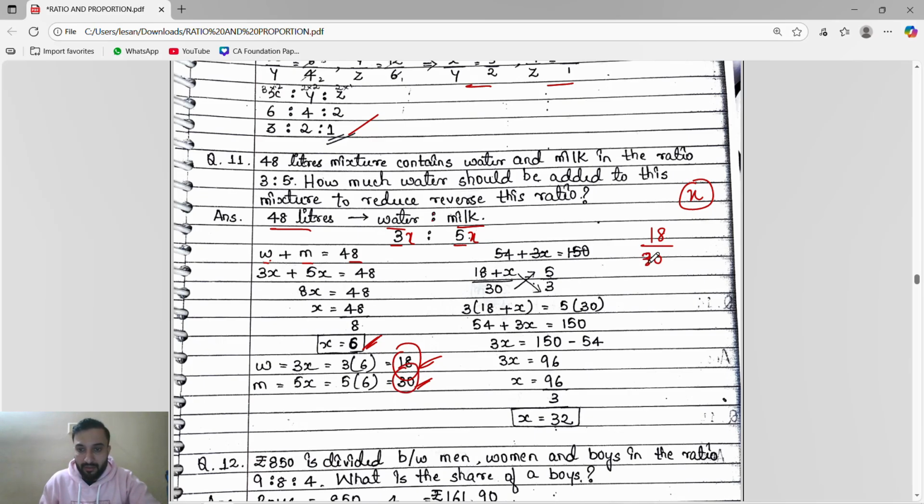Okay, 18 divided by 30. Now they said how much water should be added. I will say that x water should be added to this mixture to reverse this ratio. Reverse this ratio means in place of 3 by 5 it will become 5 by 3.